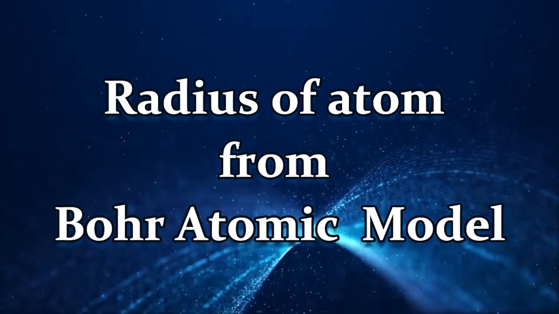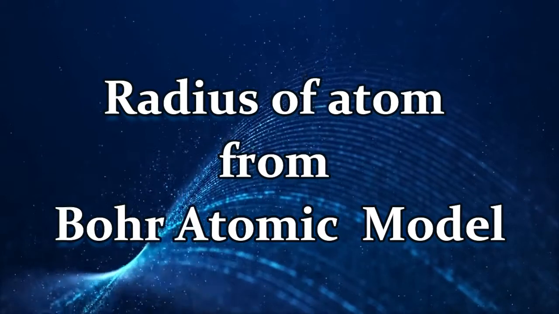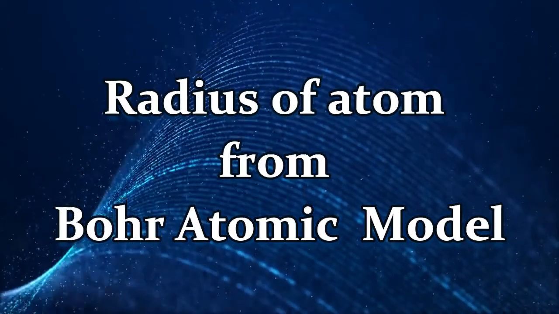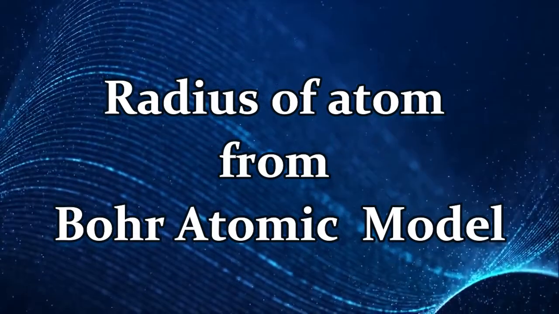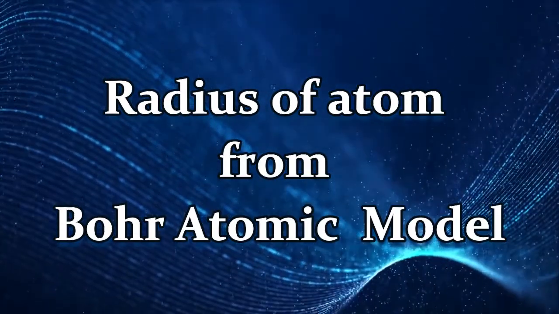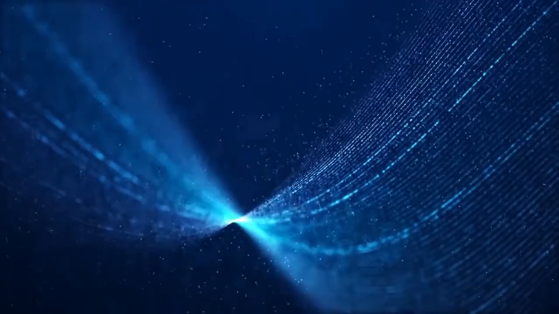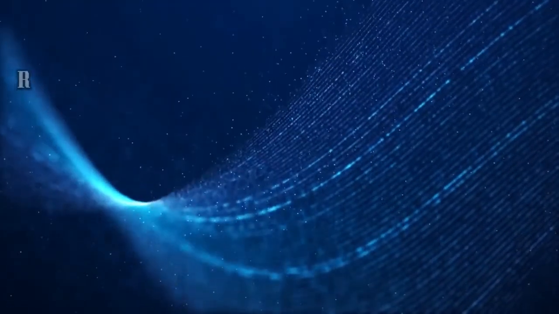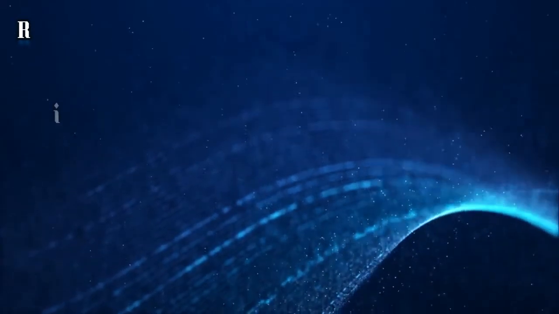So here in this lecture we are going to discuss the radius of an atom that can be calculated using the Bohr atomic model, right? So how is the radius of an atom to be calculated? See, an atom does not have a well-defined boundary, right? None of the atoms have a well-defined boundary. It's assumed to be circular, but we cannot say that it is a proper circle, right?